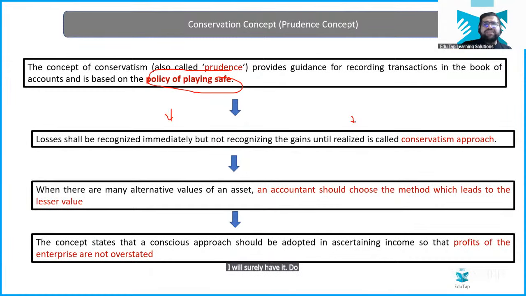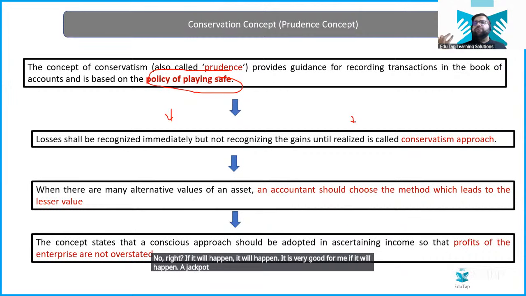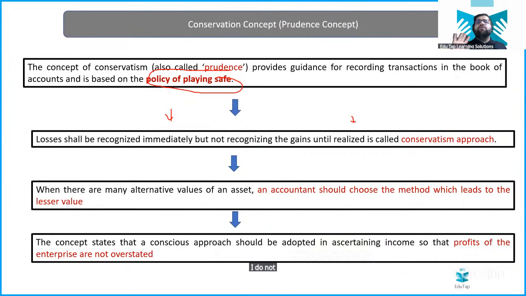Do I need to play safe for it? Tell me, do I need to play safe for it? No, right? If it will happen, it will happen. It is very good for me if it will happen. A jackpot of 10 crore rupees will come, so it will come. I do not have to make provisions for it right now. I do not have to do the buffering of that particular amount right now. So you protect yourself from the losses and not from the anticipated profits.